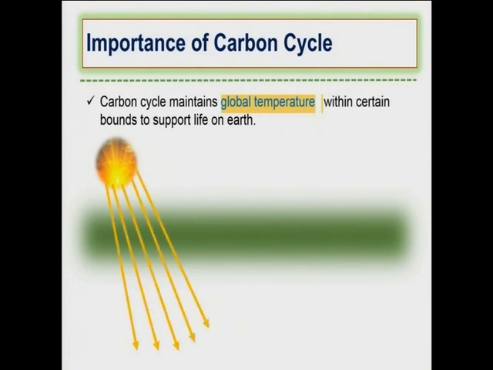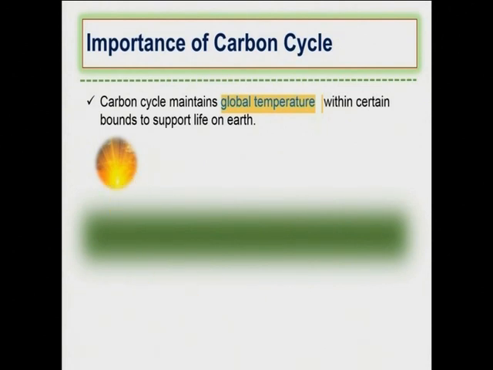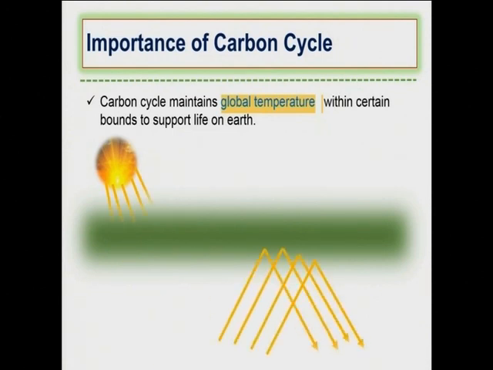It allows the heat to get in, however, it will not allow the infrared radiations, shortwave radiations, to go back. That is how the temperature of the earth is being maintained. That is how carbon dioxide actually maintains the temperature of the earth.